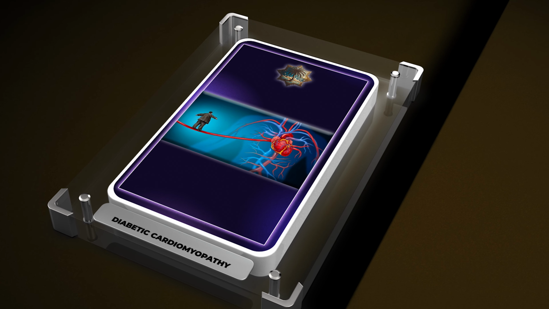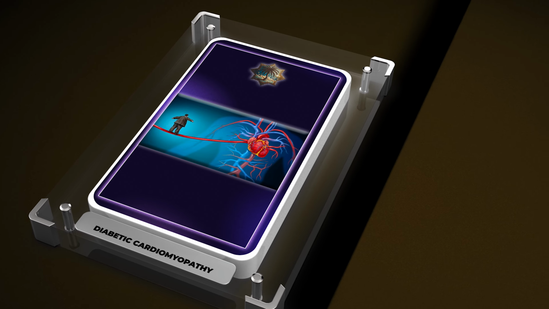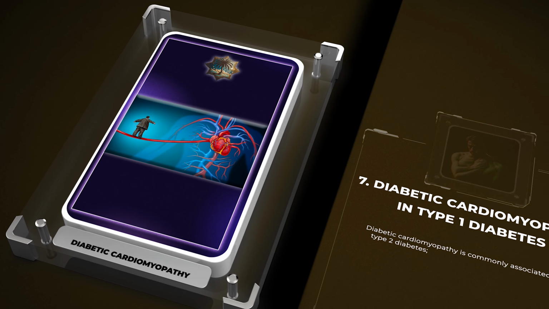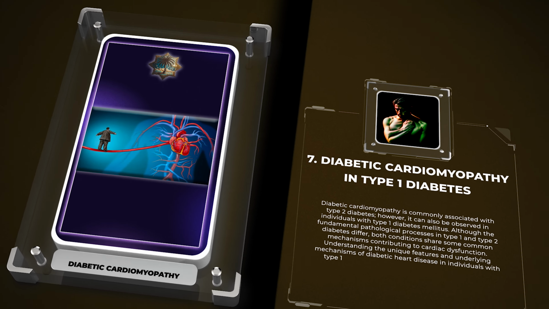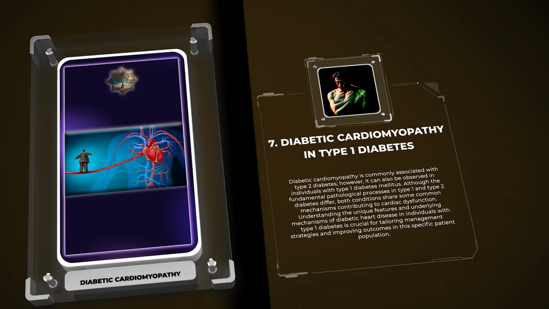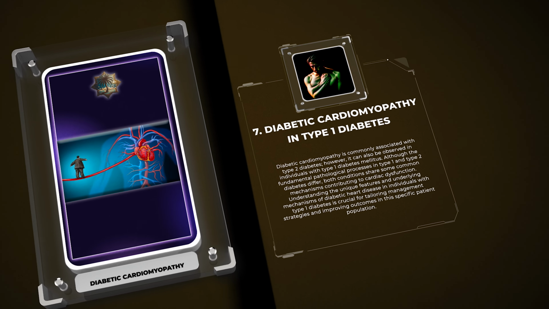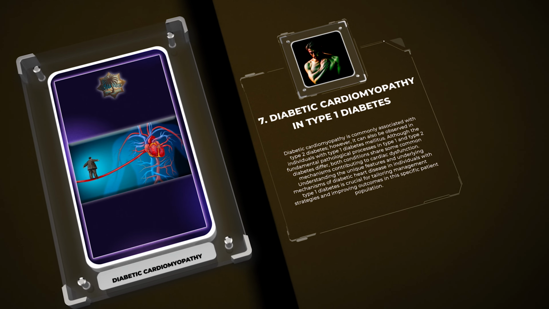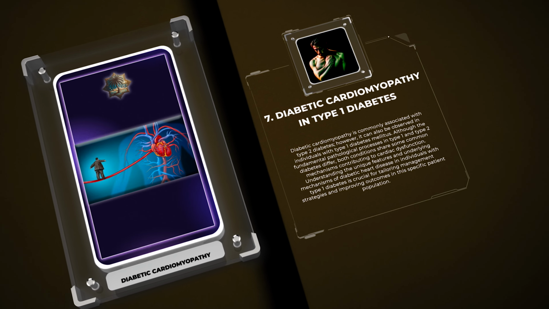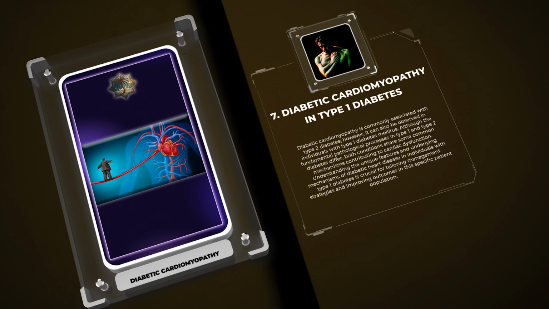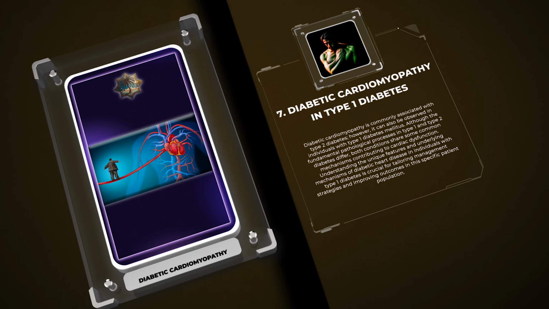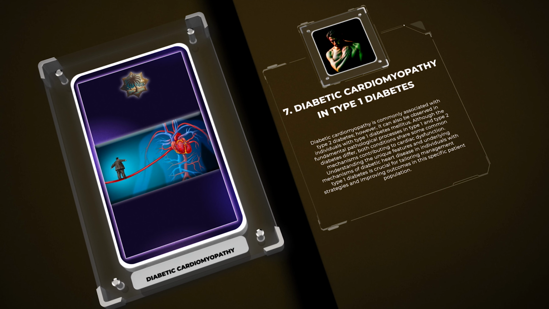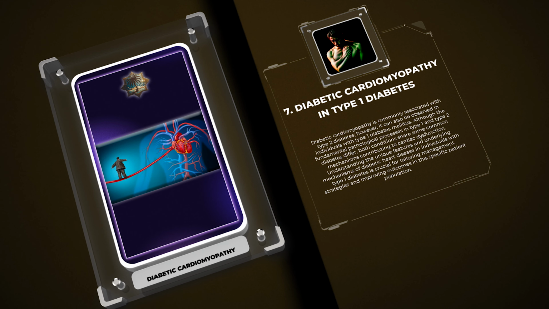Diabetic cardiomyopathy is commonly associated with type 2 diabetes, however, it can also be observed in individuals with type 1 diabetes mellitus. Although the fundamental pathological processes in type 1 and type 2 diabetes differ, both conditions share some common mechanisms contributing to cardiac dysfunction. Understanding the unique features and underlying mechanisms of diabetic heart disease in individuals with type 1 diabetes is crucial for tailoring management strategies and improving outcomes in this specific patient population.